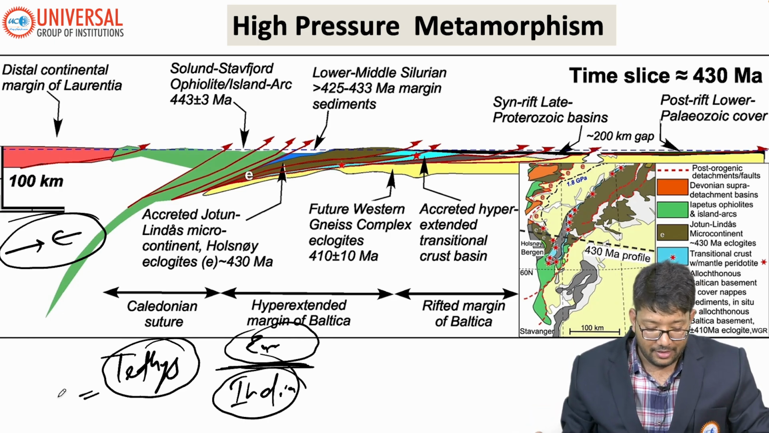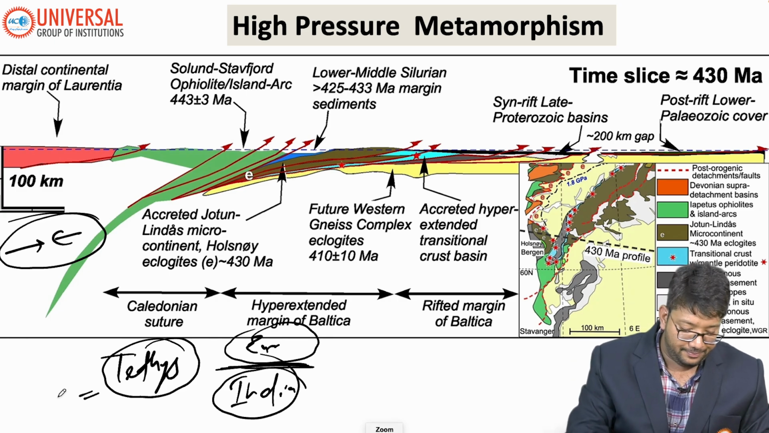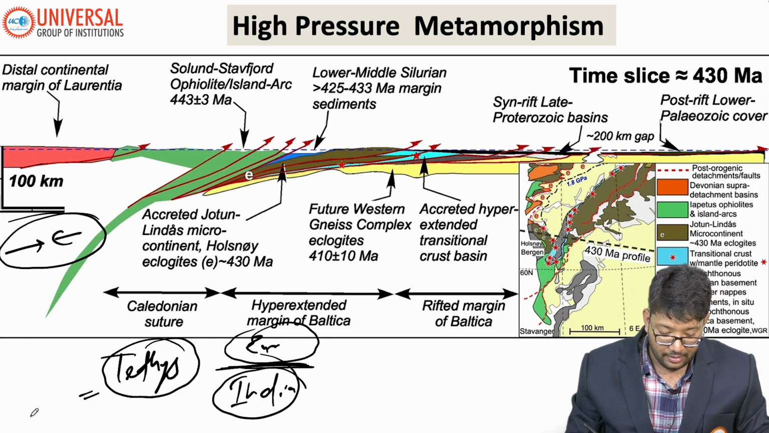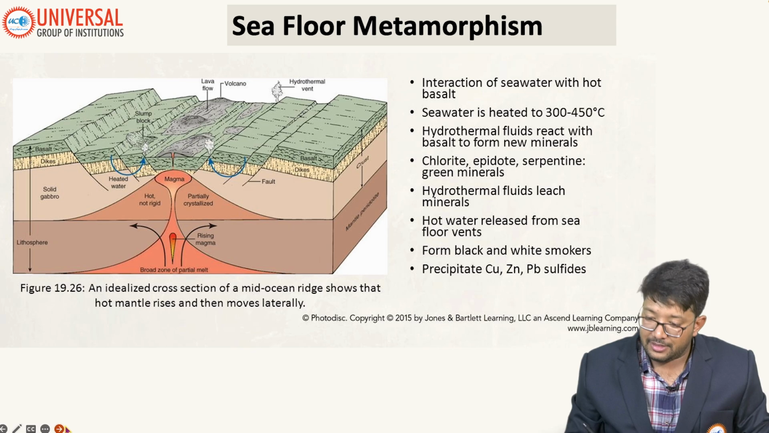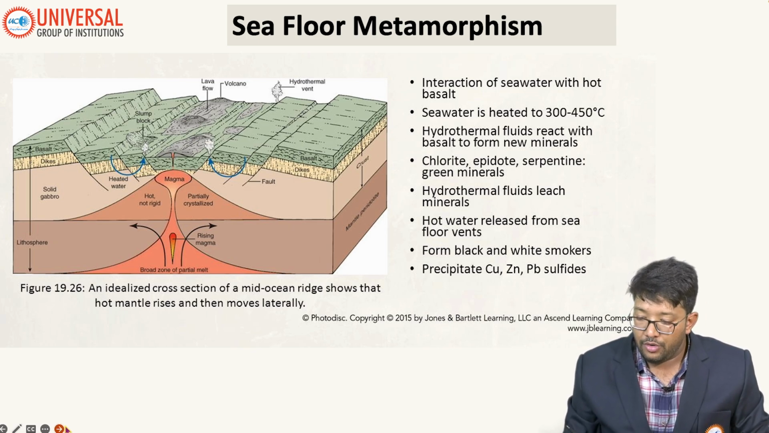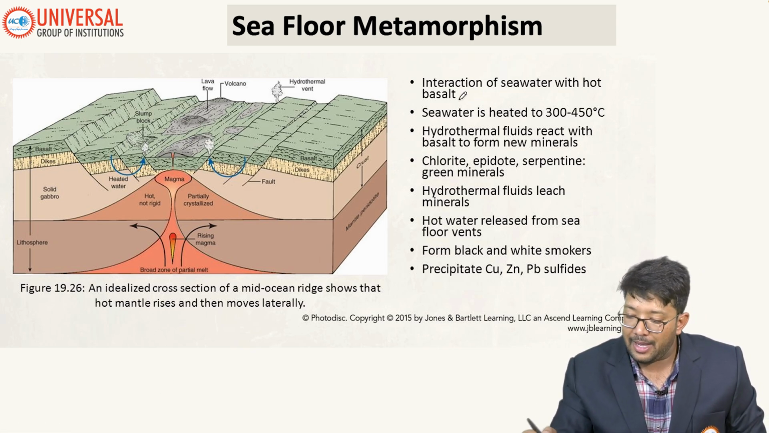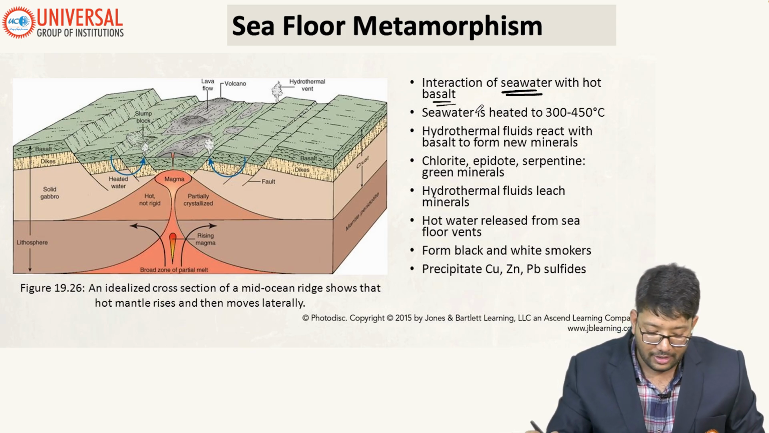Then comes our next one. Second is sea floor metamorphism. So how does this metamorphism happen? When the sea water is interacting with hot basalt.